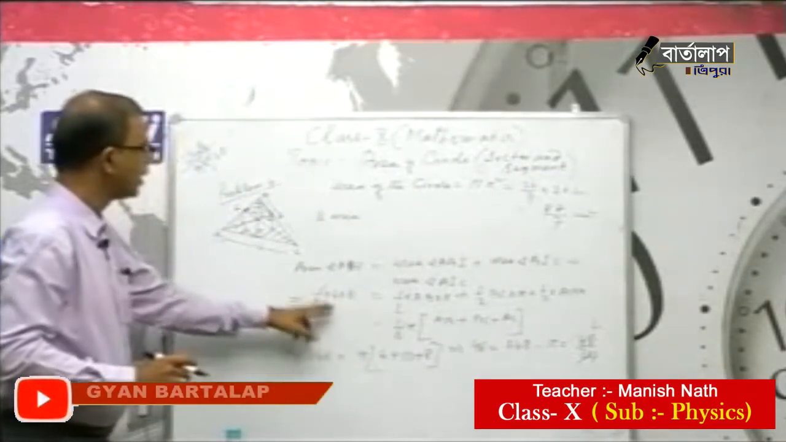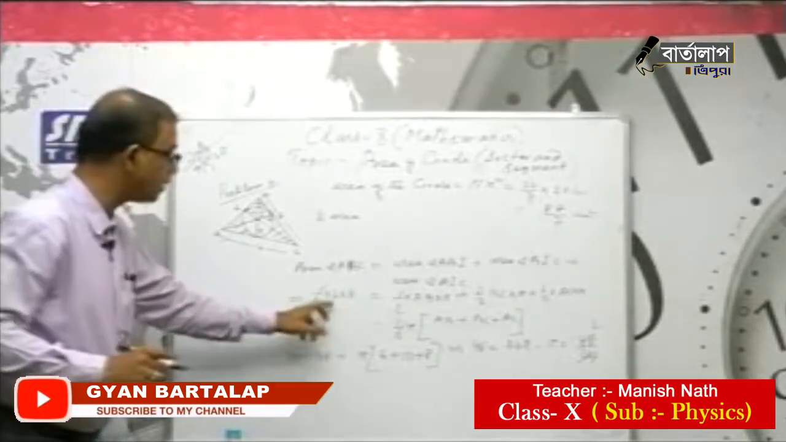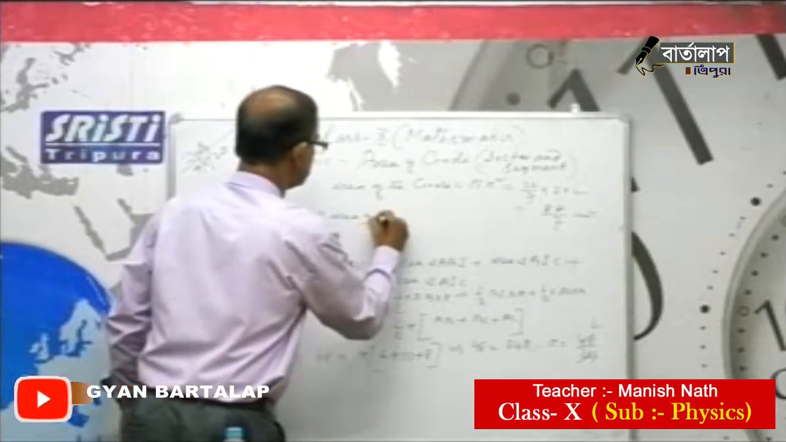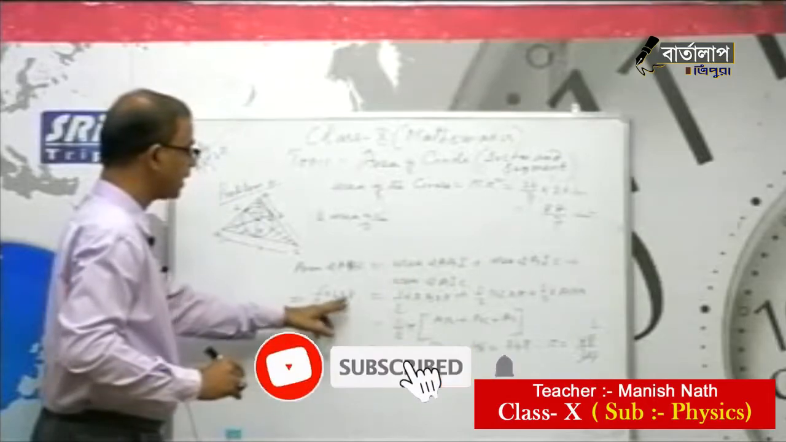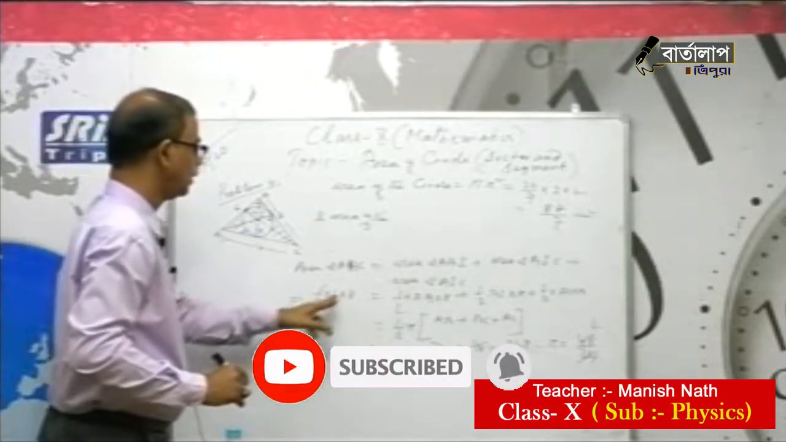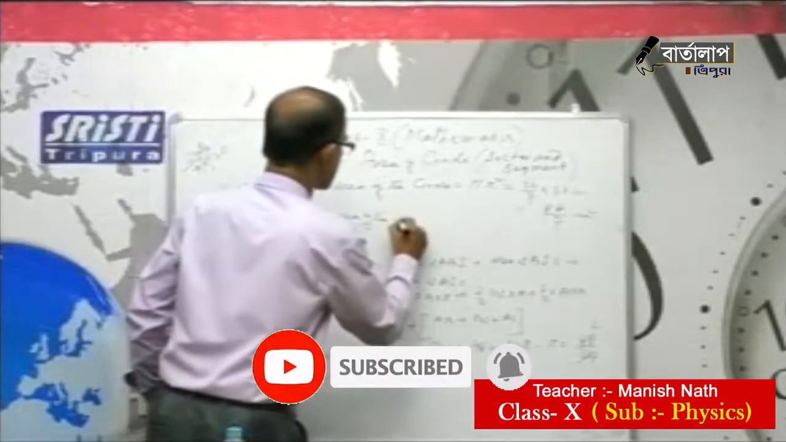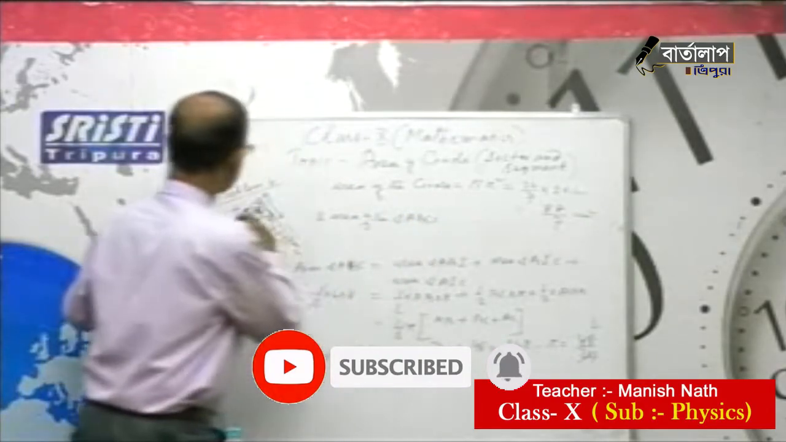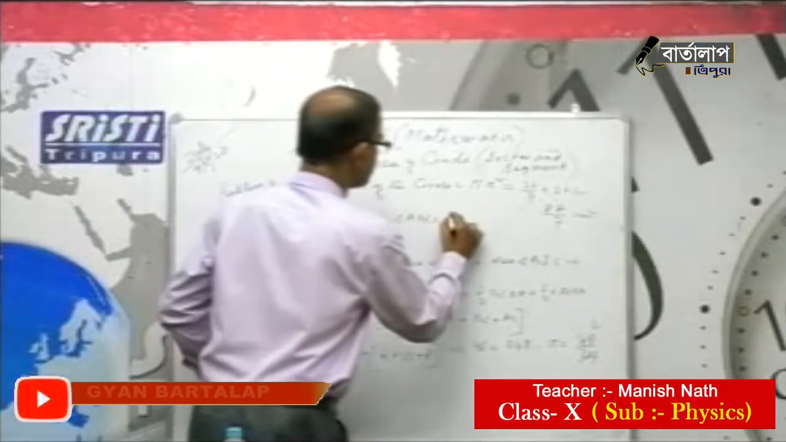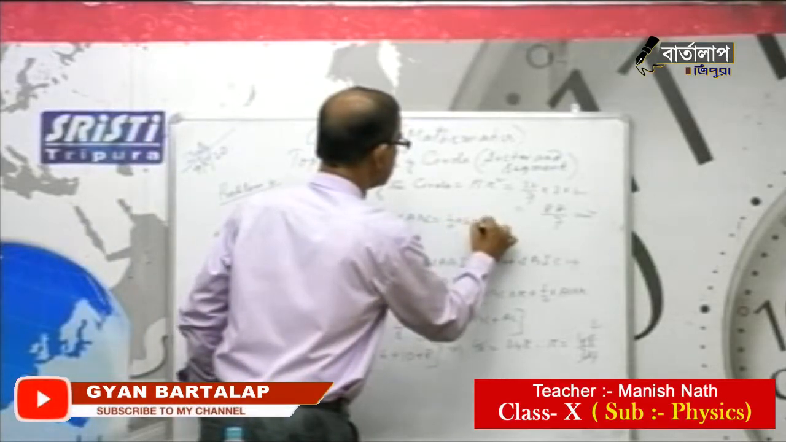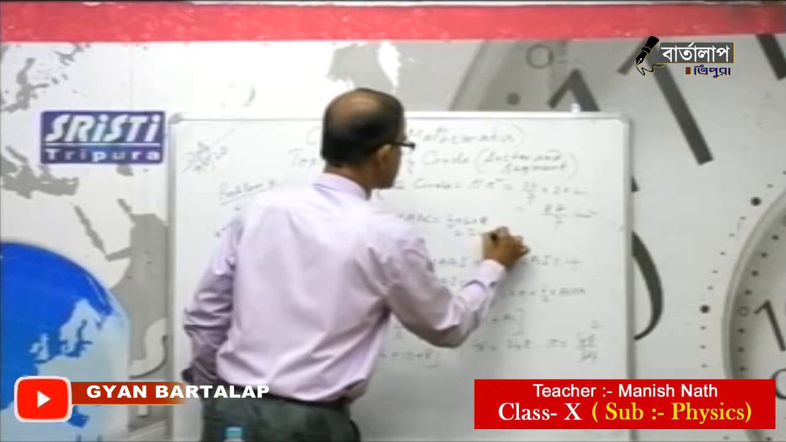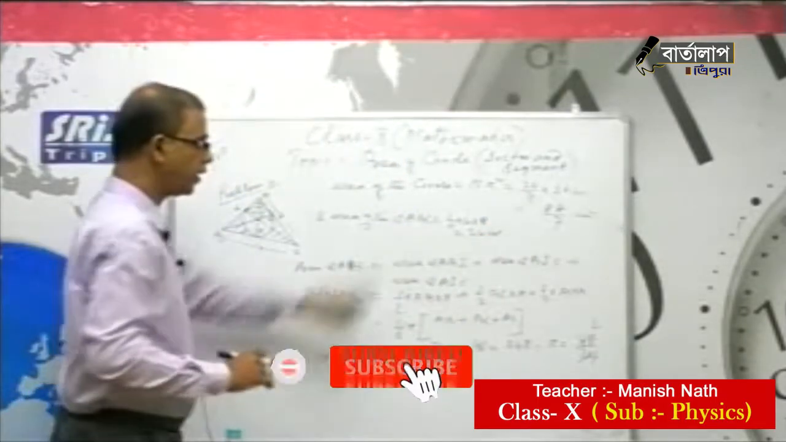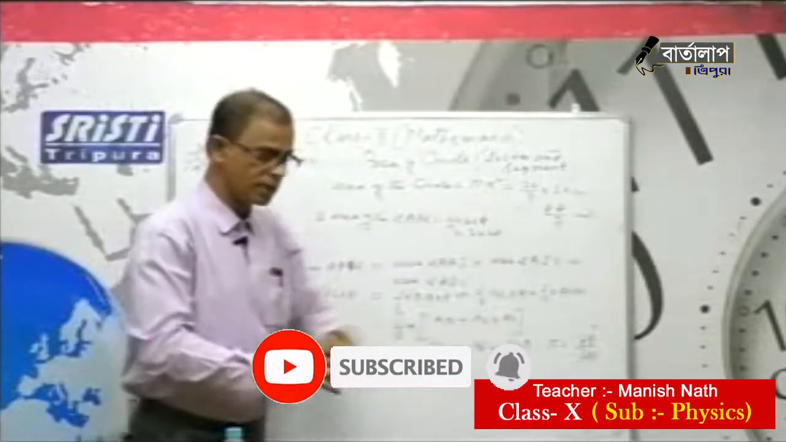The area of the triangle is already here. Area of the triangle is 48 by 2, which is 24. Area of the triangle ABC is half into 6 into 8. It is already there, so this is 24 centimeter square. So 24 centimeter square minus this one is the area of the shaded part.